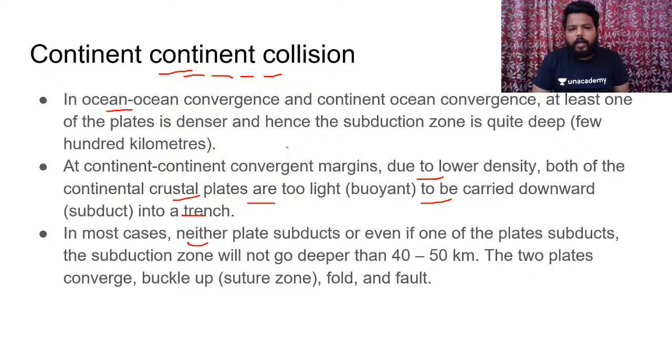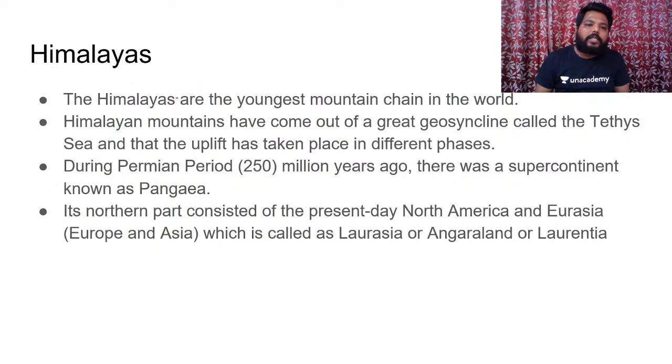See, in continental collision, most of the time neither plate subducts. If it is subducting, then also it doesn't go beyond 40-50 kilometers. So these two plates converge, buckle up, fold, and faults are created. The best example is the Himalayas. The Indian plate moving northward, colliding with the Eurasian plate, has resulted in the formation of a huge fold mountain system. The Himalayas are formed by the collision of the Indian plate with the Eurasian plate. They are the youngest fold mountain chain of the world.